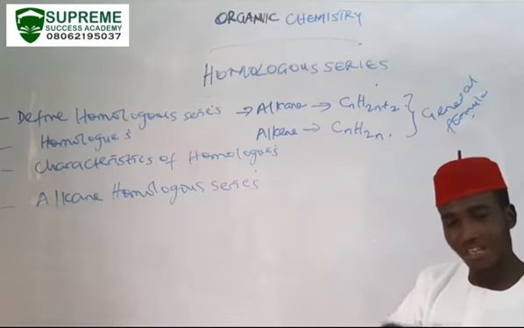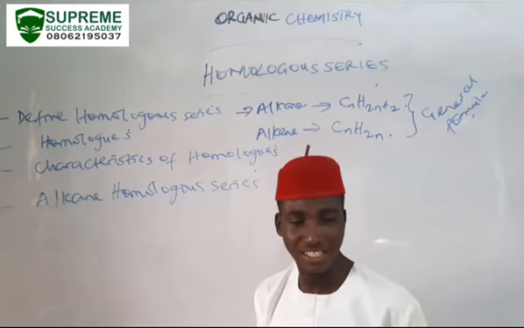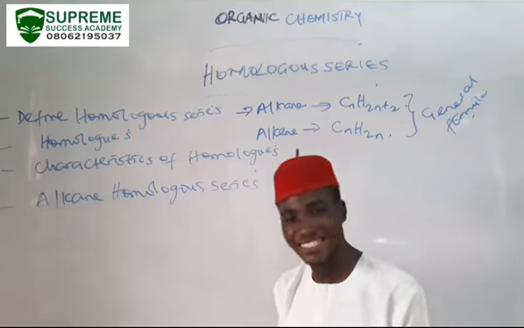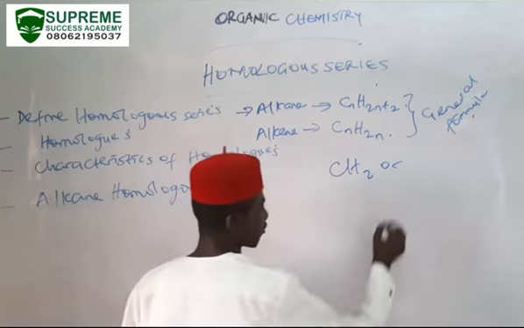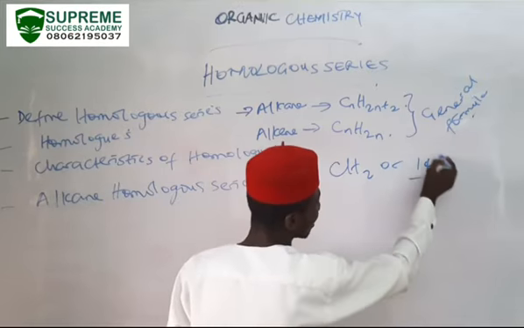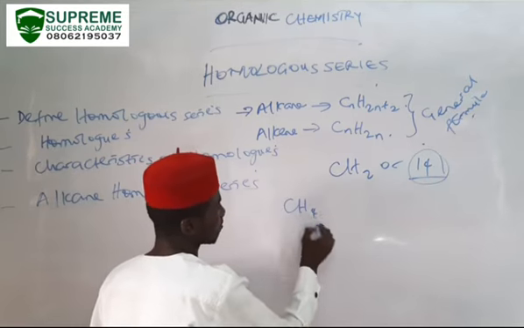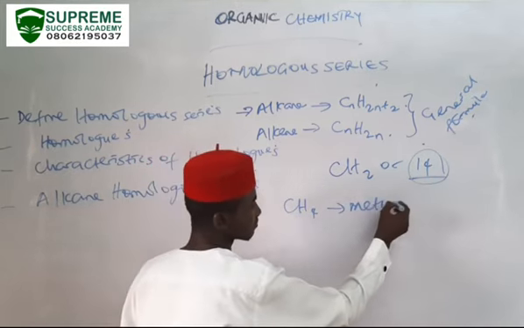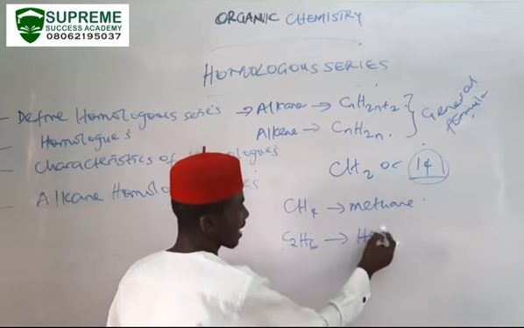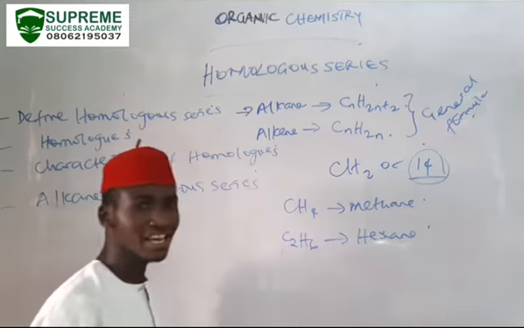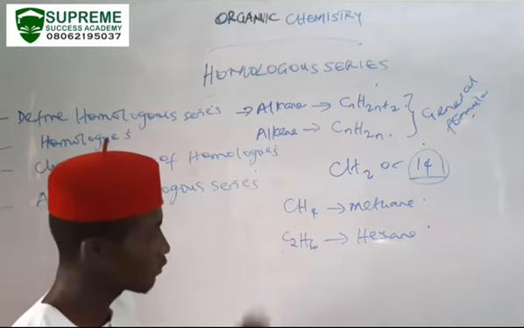So a homologous series is a family of organic compounds with a regular and repeated structural pattern in which successive members differ from each other by CH2 or a molecular mass of 14 subunits. How did we arrive at 14? Let's look at, for example, CH4, which represents methane, while C2H6 represents ethane. Let's look at the number of carbon atoms.